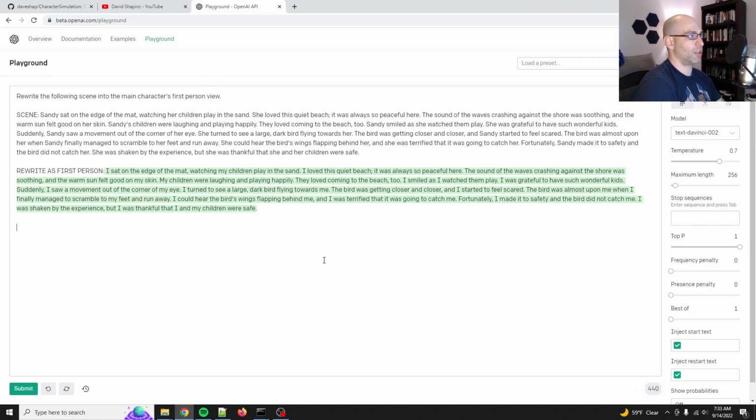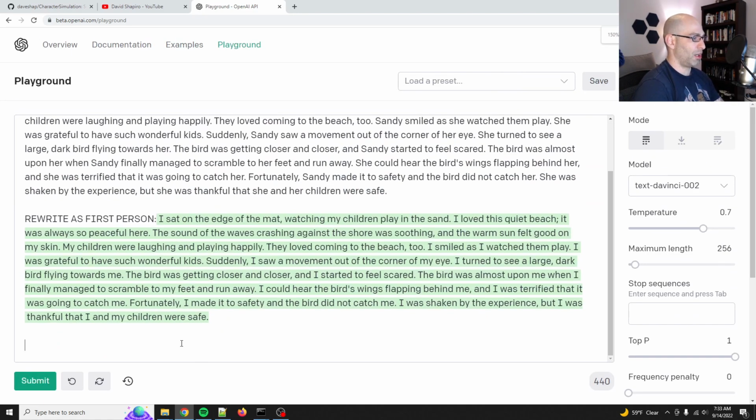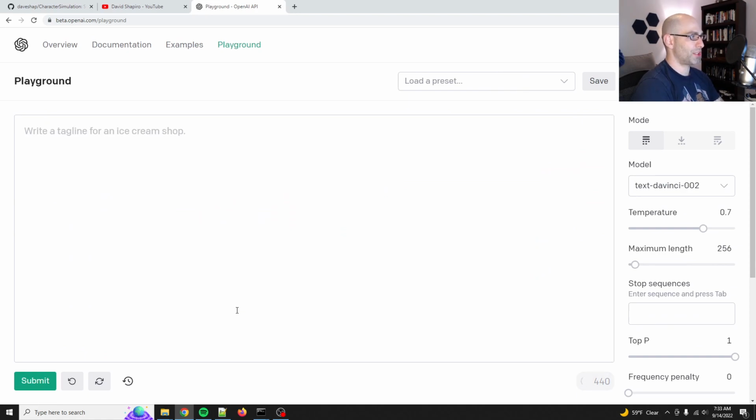So what goes into making a good character? Let me zoom in a little bit. Here, let's just do this. What makes a good character? Brainstorm some key features of good characters for fiction authors.